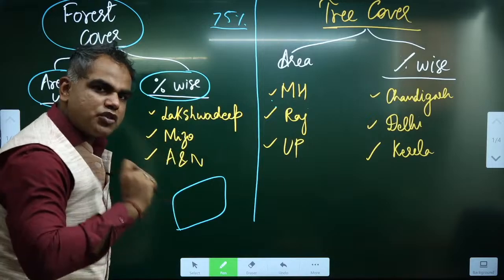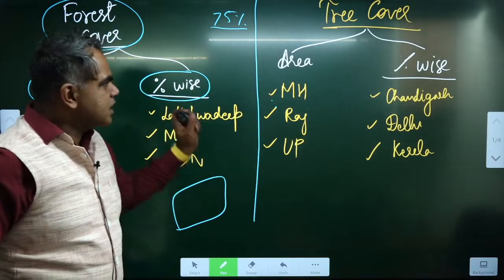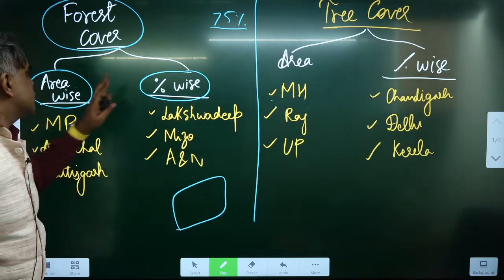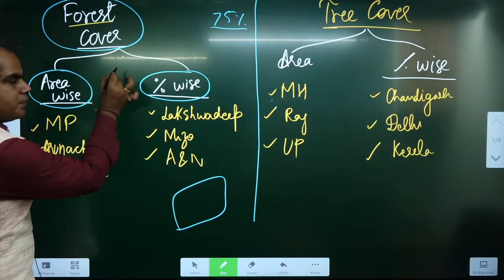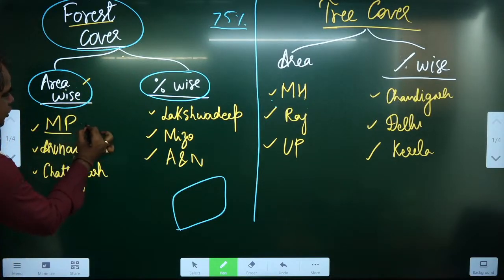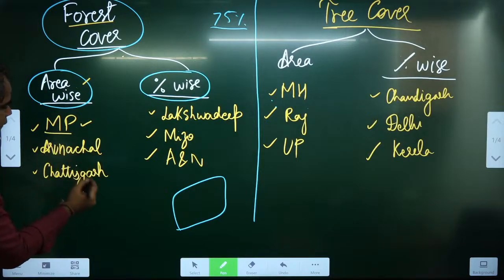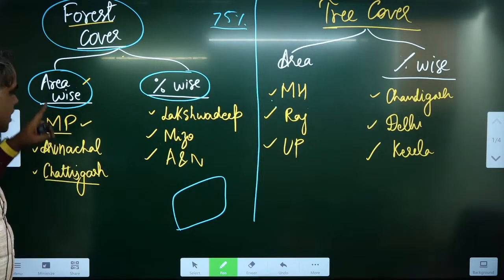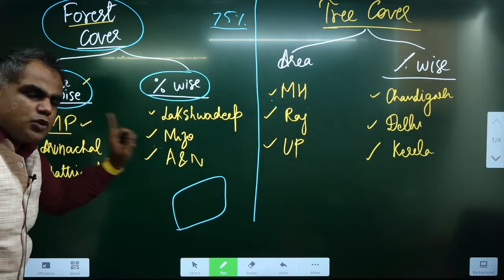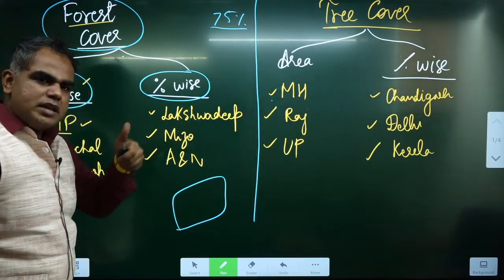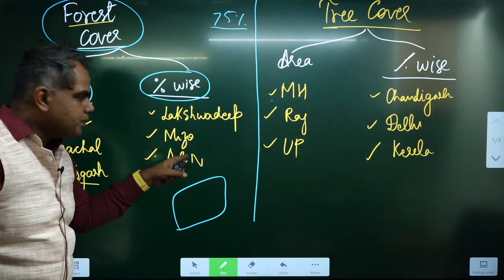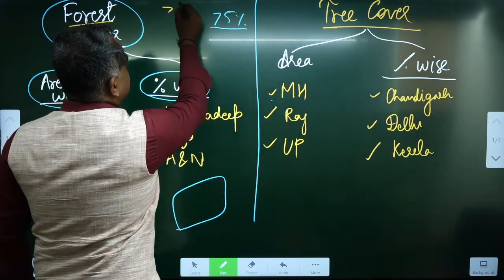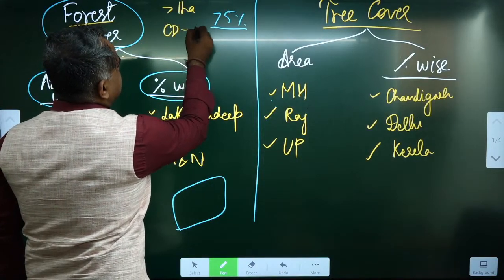For this you keep on just writing in the way I have written it here. This is a very easy way to remember what you have to know, and this is as per the recent report. So area wise, forest cover: maximum Madhya Pradesh, followed by Arunachal, followed by Chhattisgarh. But this is area wise. Percentage wise, you see Lakshadweep, Mizoram and Andaman and Nicobar. Forest cover has two criteria: greater than 1 hectare and canopy density greater than 10%.